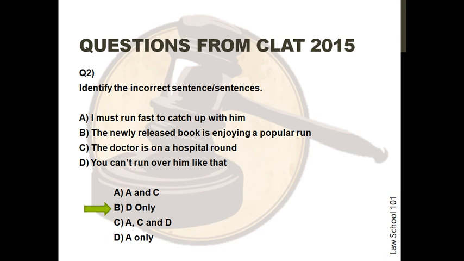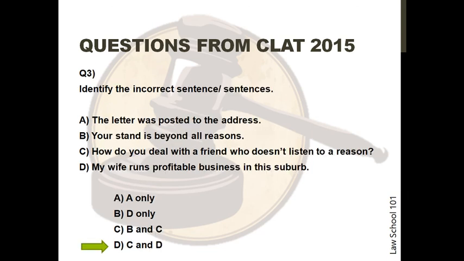The last question for the video requires you to identify the incorrect sentence again. The answer is D. Both C and D are incorrect. C is a common error discussed in the video. The use of an article "a" in front of "reason" is unnecessary. In option D, the article "a" is missing before "profitable business," which makes it incorrect.